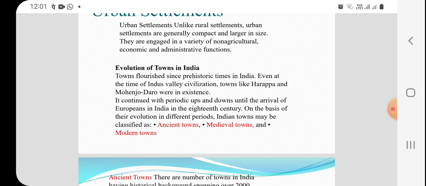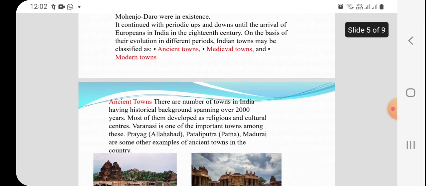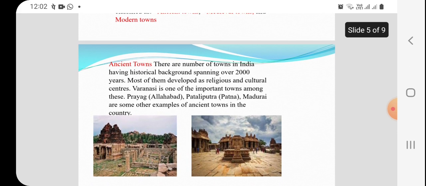Now, evolution of towns in India. Towns flourished since prehistoric times in India, even at the time of the Indus Valley civilization. Towns like Harappa and Mohenjo-daro were in existence. It continued with periodic ups and downs until the arrival of Europeans in India in the 18th century. On the basis of their evolution in different periods, Indian towns may be classified as ancient towns, medieval towns, and modern towns. Ancient towns: there are a number of towns in India having a historical background spanning over 2000 years.